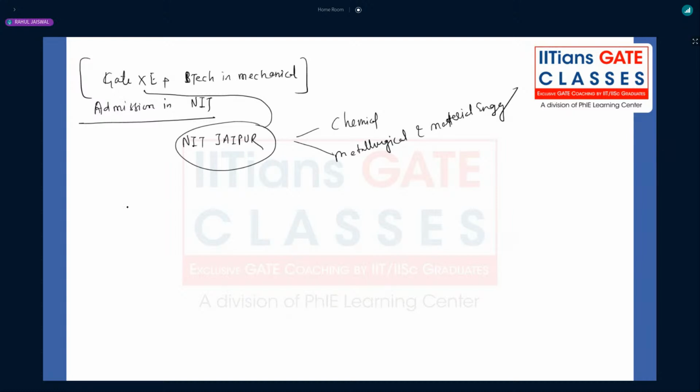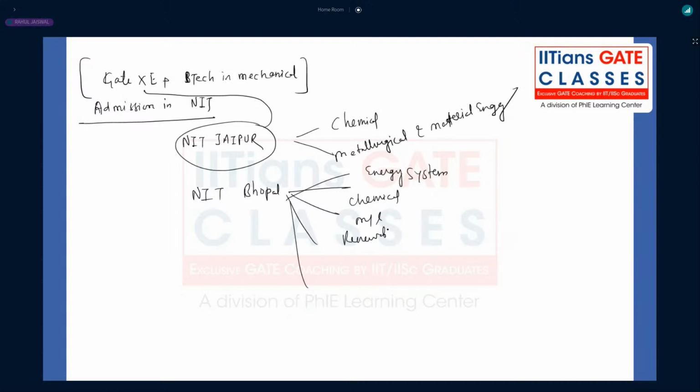Right. A very good opportunity for GATE XE is getting admission in IIT Roorkee, IIT Bombay, IISc Bangalore, and IIT Madras. And Kharagpur interdisciplinary, Kanpur interdisciplinary. Right. No NIT, I would say. And then you have NIT Bhopal. Once again, interdisciplinary, many branches are there, like energy systems and engineering, chemical, material science, renewable energy, right? These are in NIT Bhopal.